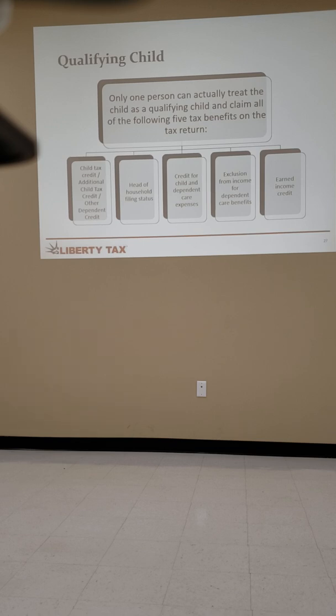Now you can still split these, but the dependent credit doesn't exist anymore. So it's not as juiced up as it used to be for split couples. Used to, you could get dependent exemption, additional child tax credit, and I think that was it. And then the other parent got head of household, daycare, and EIC. So really, you kind of got the ruse in the new tax laws is going to be someone that was just getting that dependent exemption. You don't get as much as you used to with that. That's really all you kind of need to know.